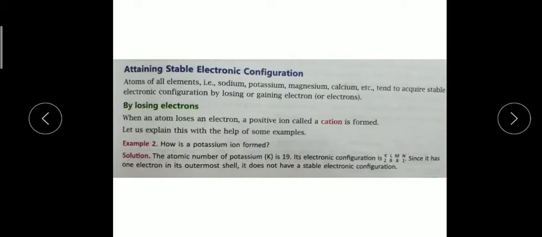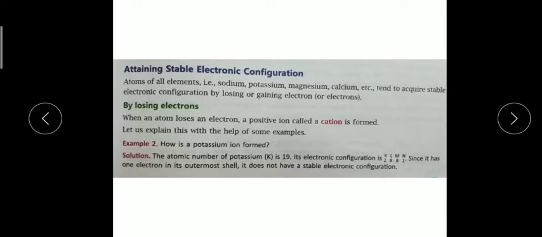So remember, for becoming stable, or for getting the stable electronic configuration, elements either lose their electrons, donate their electrons, gain electrons, or share electrons. Now if any element has either 1, 2 or 3 electrons in its valence shell, the outermost shell, it can easily donate or lose its electrons, and mostly metals do that, because metals only contain 1, 2 or 3 electrons in their outermost shell.